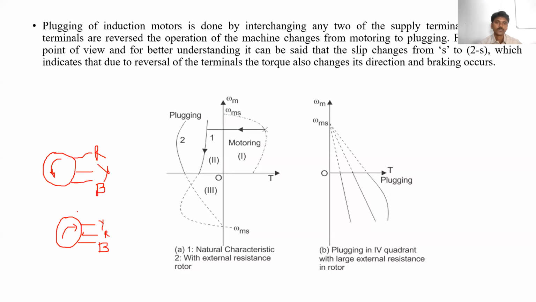Like this, braking can be applied by using plugging, means by interchanging any two phase sequence. By interchanging any two phase sequence, we can stop the motor, means we can apply braking to the motor. So that type of braking is called plugging. Clear?